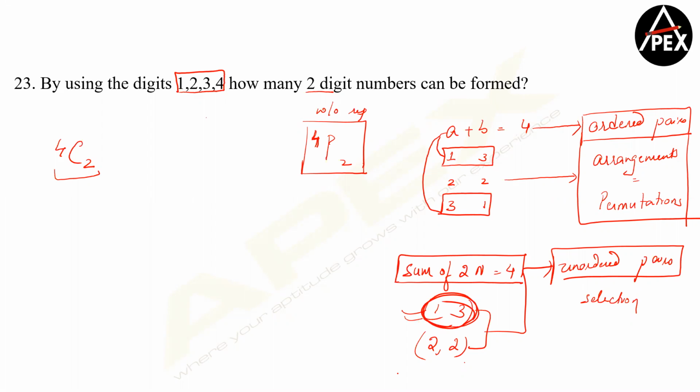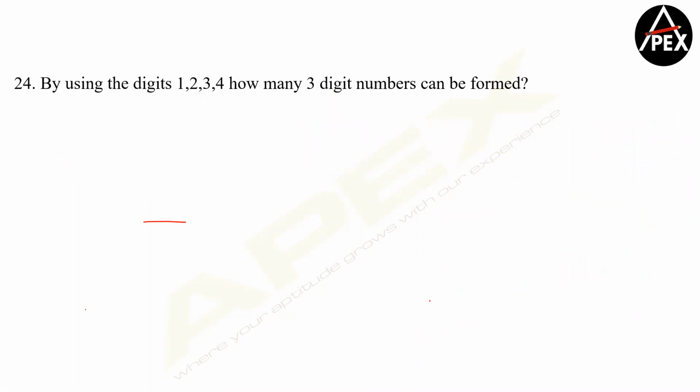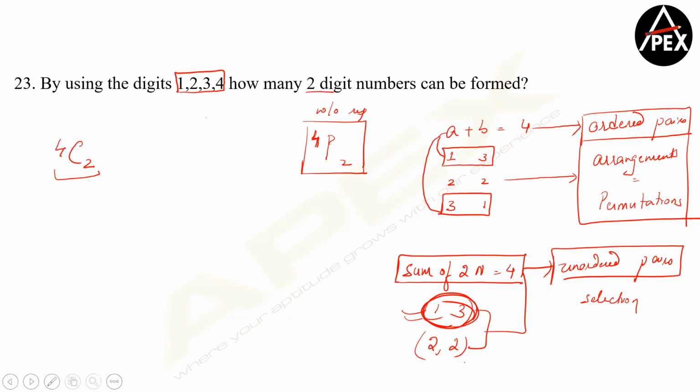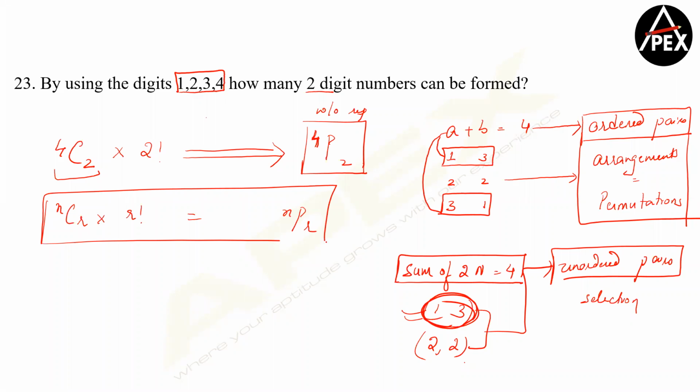After selecting 1, 3, how many ways can I arrange them? 2 things in 2 places can be arranged in 2 factorial ways, and this is the formula that we had seen. nCr into r factorial is equal to nPr. Am I clear, guys? So I've given you 3 different ways of remembering this. Whichever you find easy, please go ahead with that.